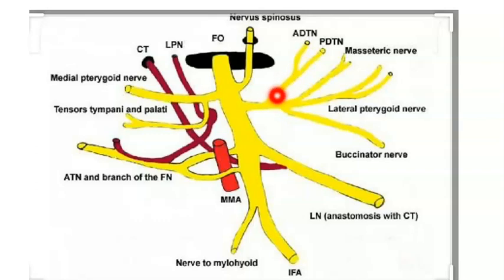So anterior deep temporal, posterior deep temporal, those are the branches to the temporalis muscle. Then the masseteric nerve goes to the masseter muscle, and this is the lateral pterygoid, so the nerve to the lateral pterygoid muscle. Okay, so these were the muscular branches: temporalis muscle, masseter muscle and lateral pterygoid.